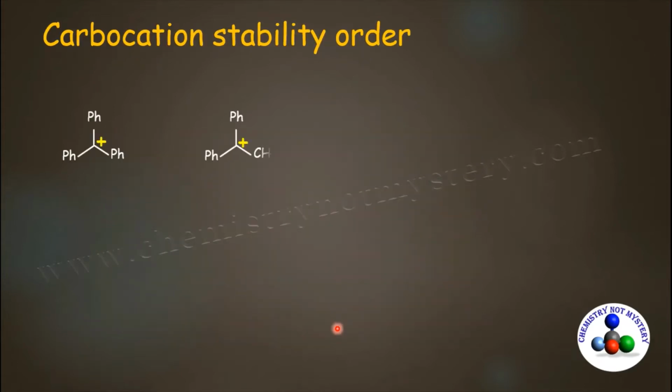So let's compare the stability of these carbocations. In the first carbocation, there are three phenyl groups. All these three phenyl groups contribute to the stability of the carbocation by plus R effect. In the second carbocation, there are two phenyl groups which contribute to the stability by plus R effect, and there is one methyl group that stabilizes the carbocation by plus I effect.